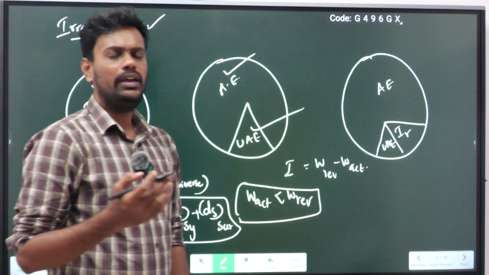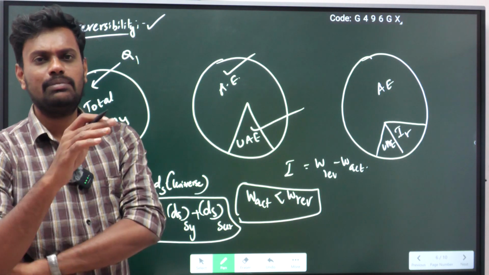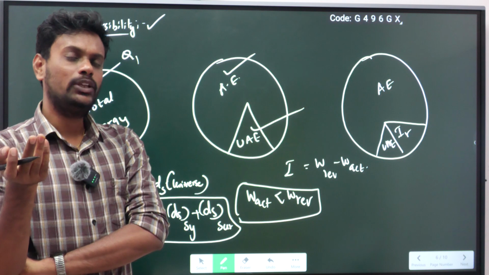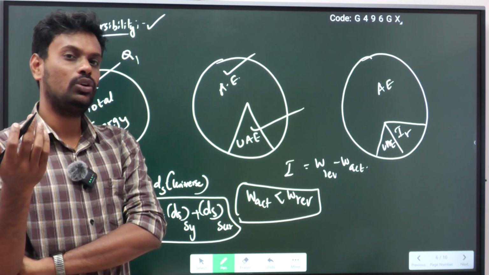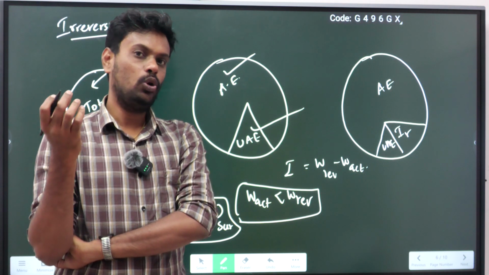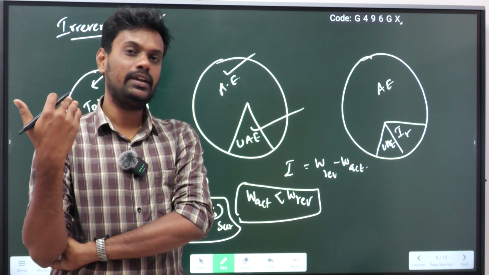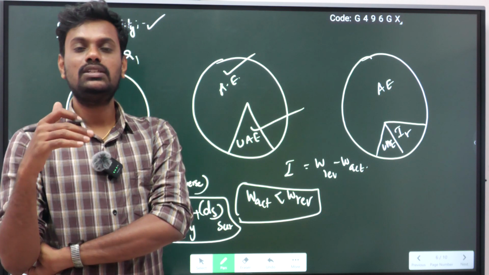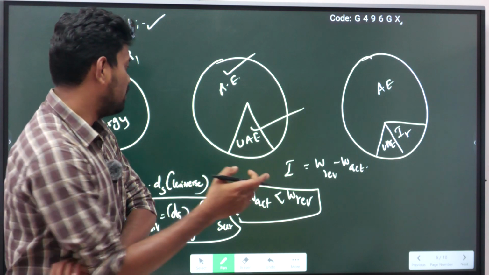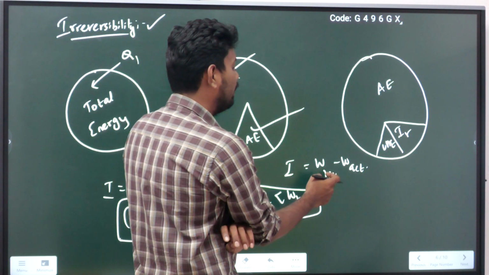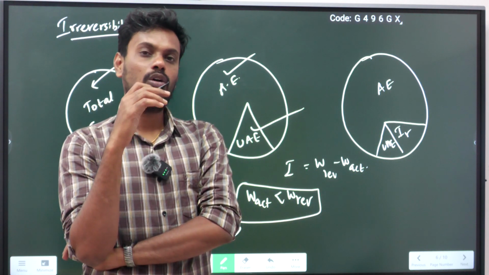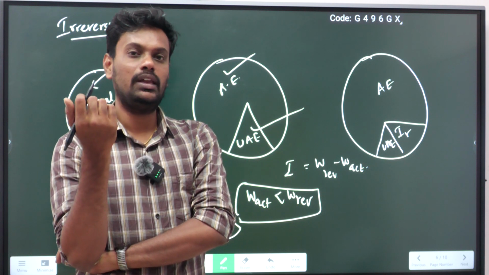Irreversibility is the difference between the maximum amount of work done and the actual amount of work done by the system. There will already be some amount of unavailable energy. Due to that, some amount of work is not completely converted into useful work. So irreversibility is the difference between reversible work or idealized work and actual work. The difference between the maximum work and the actual work is called irreversibility.